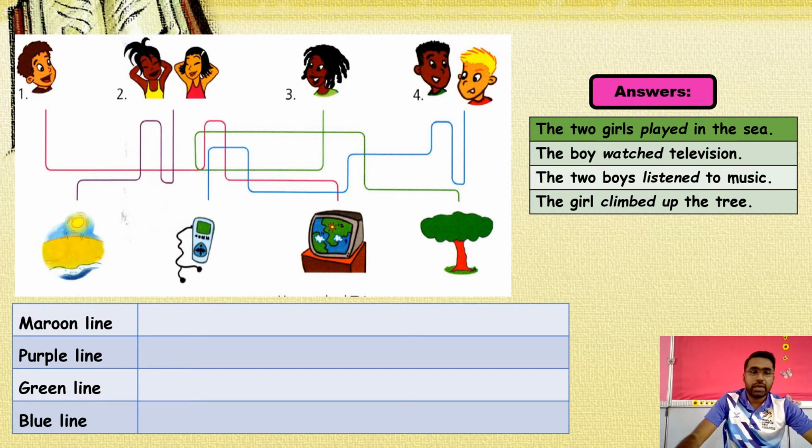I've given you the maroon line, purple line, green line, blue line. You have to match. The answers are given here on your right hand side. I've given you the answers. You just copy and write the answers according to the line.